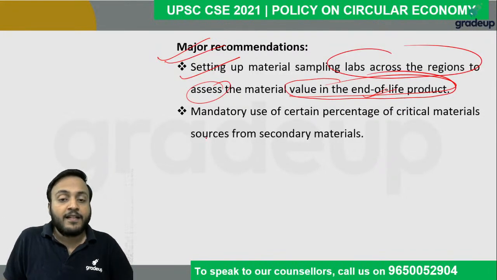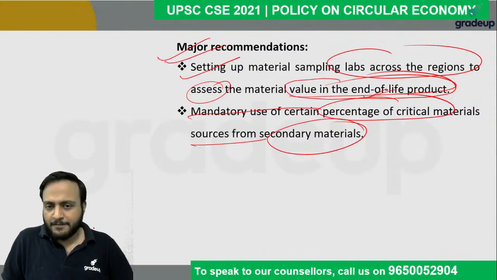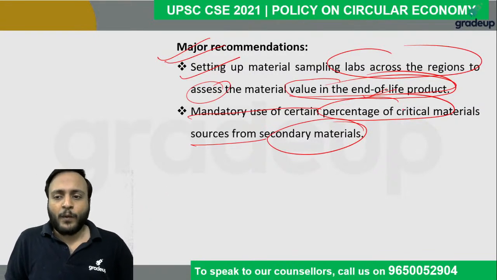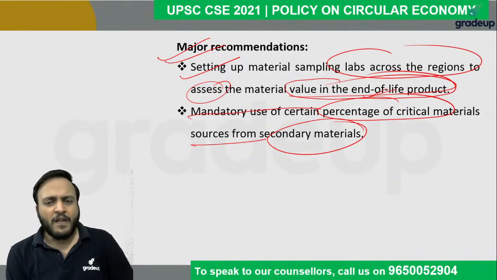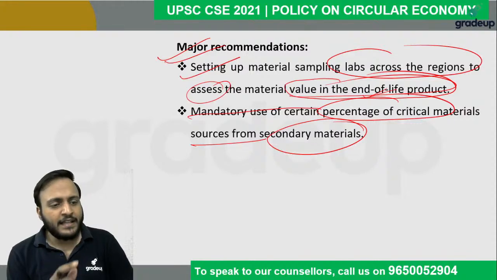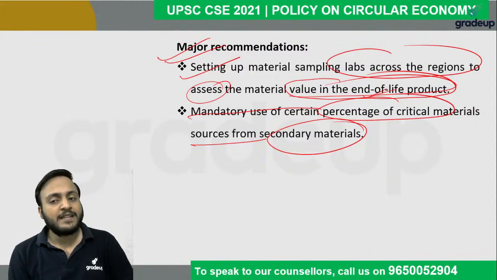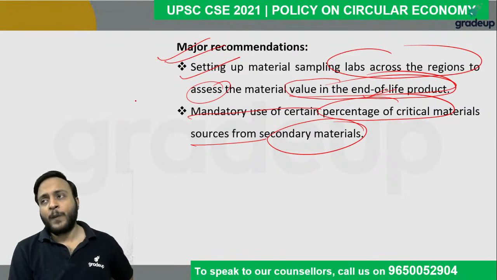That is mandatory use of the certain percentage of critical materials sourced from the secondary materials. So it is recommending that whatever critical materials are used in the electronic gadget or device, it should be mandatory that some percentage of that material should be secondary. Like, let me give you one example.